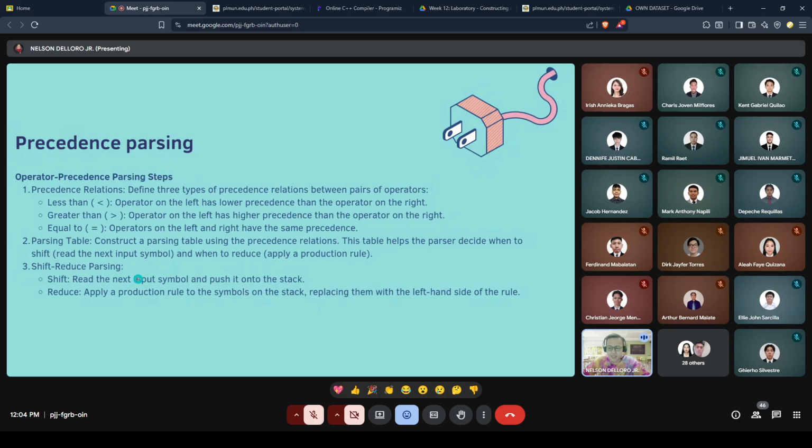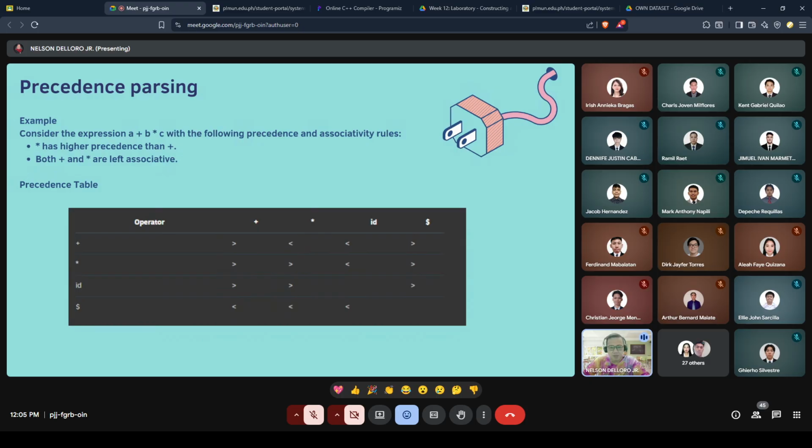Next is the shift reduce parsing. Ito po yung shift: it reads the input symbol and pushes it onto the stack. Nagpapatong pa, pag stack, di ba patong-patong. Reduce is applying the production rule on the symbols on the stack, replacing them with the left hand side of the rule po. So this is the shift reduce parsing. Okay po. So these are our operator precedence parsing steps.